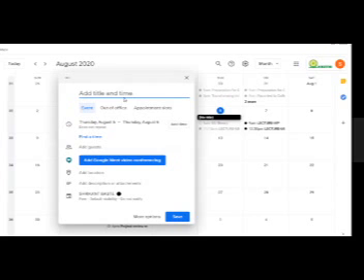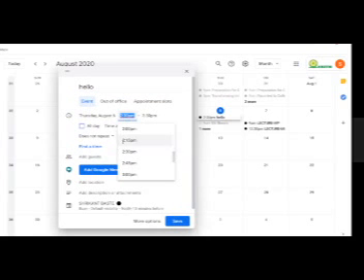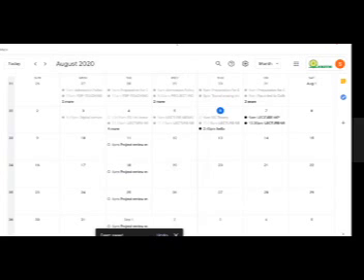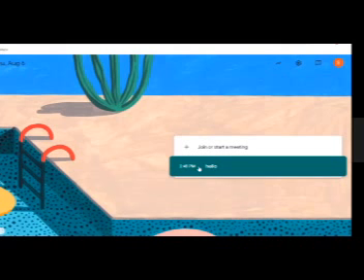I'll just add time. I'm adding time, and my meeting will start at 2:45 to 3:45 by default. And I'm adding Google Meet video conferencing, and I'm just saving that. Okay. What I'll have to do is refresh my window. After refreshing my Google Meet window, see, it has been updated. Now this is my meeting at 2:45. It has been reflected from Calendar to my Google Meet home screen.